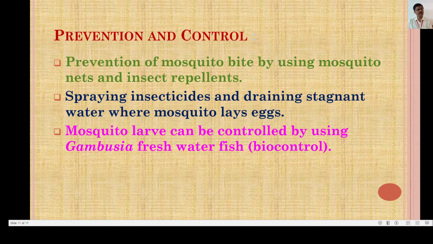Now the third preventive and control measure is that mosquito larvae can be controlled by using Gambusia freshwater fish. This is the biocontrol mechanism, or the biocontrol agent. This Gambusia freshwater fish eats the larvae of the mosquito, and since the larvae are destroyed, mature mosquitoes cannot develop. Now these were about the prevention and control of malaria.